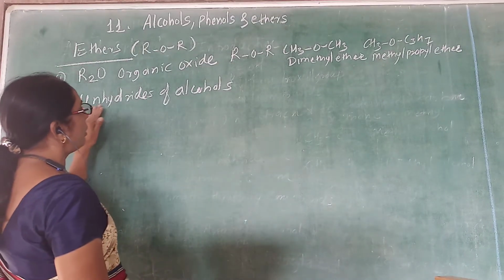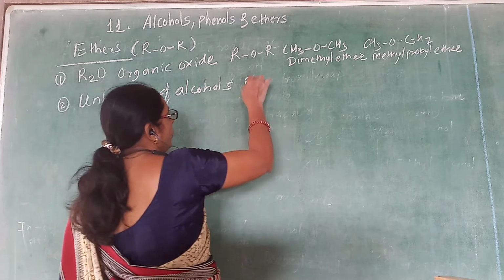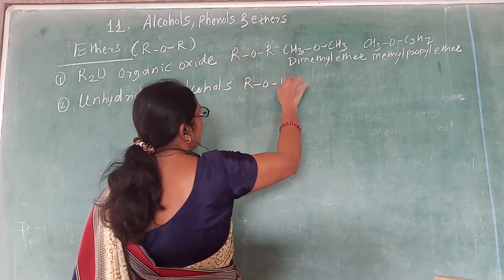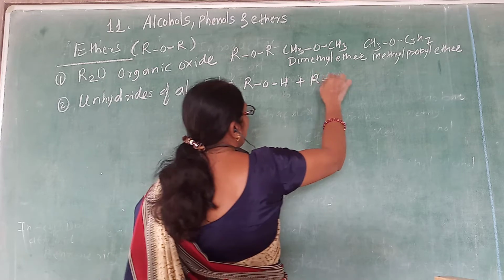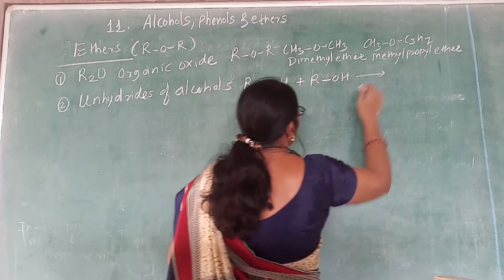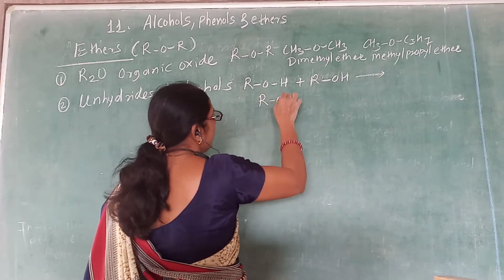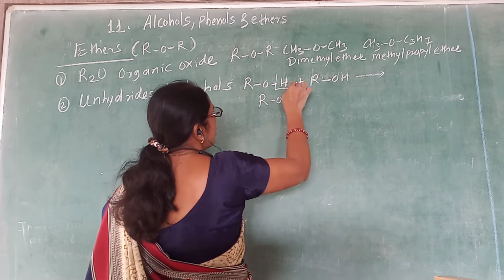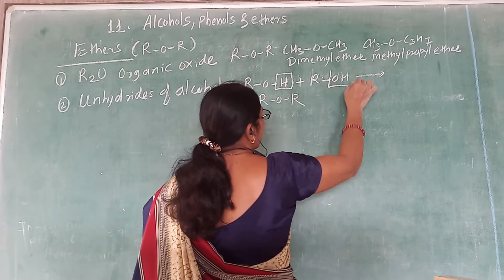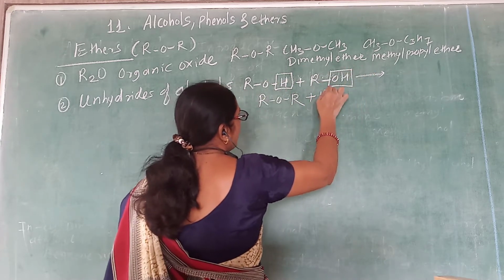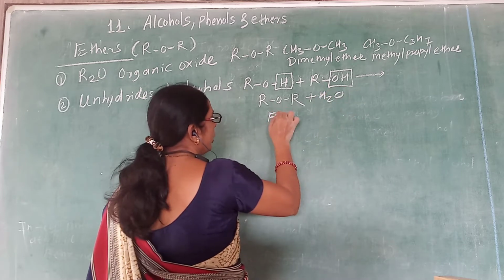What is meant by anhydrides of alcohol? If you take two molecules of alcohol, and from them water is eliminated, suppose H is eliminated from one and OH from the other, then you get an ether.